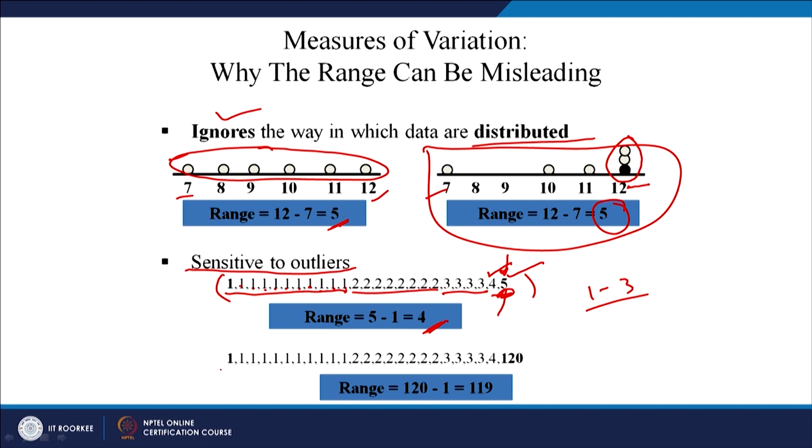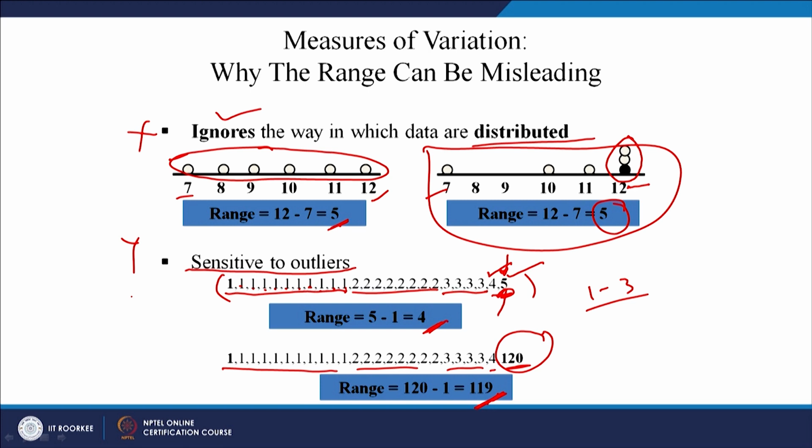Another example: 1, 2, 3, 4 and 120. Now, the range would be 119. So, just one outlier has changed the range. That is why, because of these two problems, we do not use range as a measure of variation.